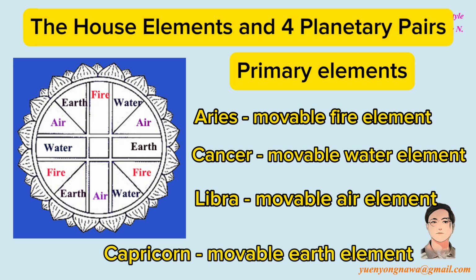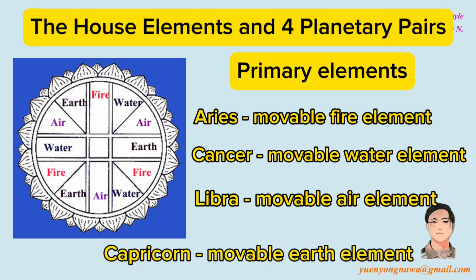Planetary elements. The Sun, 1, and Saturn, 7, belong to fire element. Mars, 3, and Rahu, 8, belong to air element. Mercury, 4, and Venus, 6, belong to water element. The Moon, 2, and Jupiter, 5, belong to earth element. Ketu, 9, belongs to soul element, while Uranus, 0, belongs to vacuum element, not belonging to the 4 primary elements.